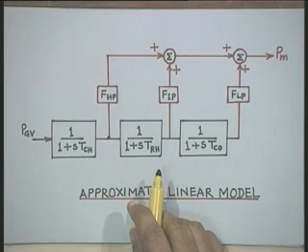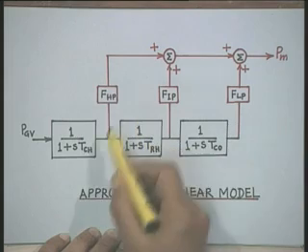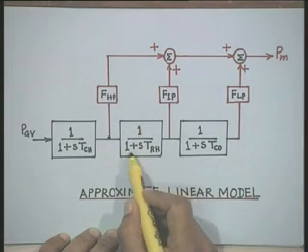Then the steam enters the reheater. The reheater pipings have the capacity to store a large amount of steam, and therefore associated with the reheater is a time constant called TRH. Therefore, we represent this reheater separately as 1 upon 1 plus S times TRH.